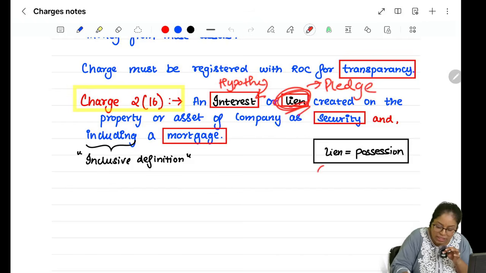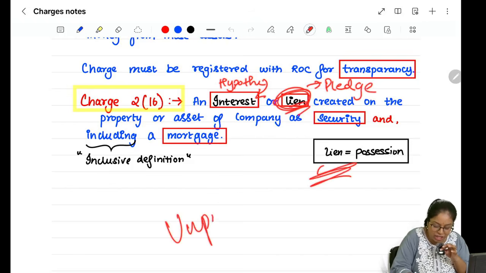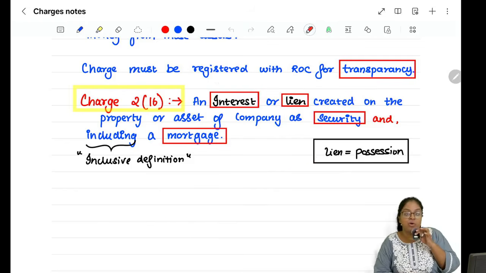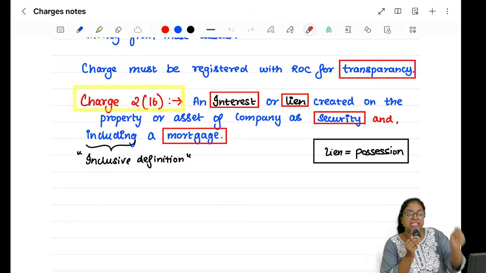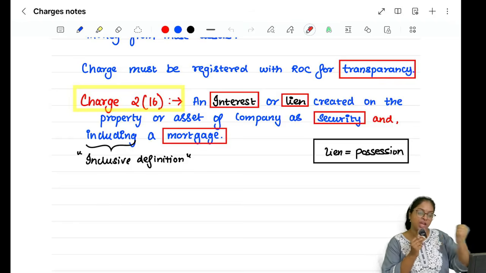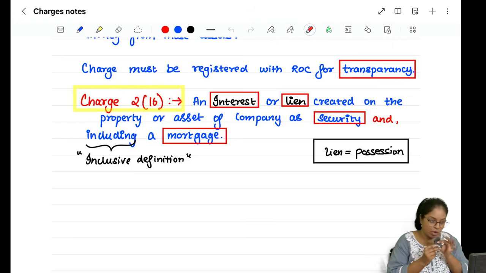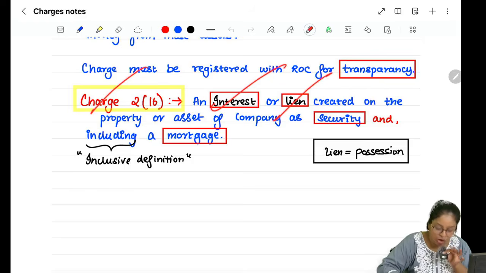Because lien means possession. Unpaid seller la படிச்சீங்களே foundation la ma'am அதெல்லாம் ஏன் மேம் கேக்குறீங்க foundation? Yeah, you studied under SOGA. Unpaid seller la we studied, right? In case there's an unpaid seller, you have the right to exercise lien against the goods அப்படினா you will have the possession of goods until he makes the payment. So that's what is here also. Charge means an interest or a lien.